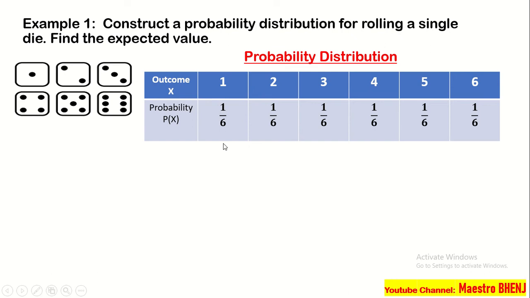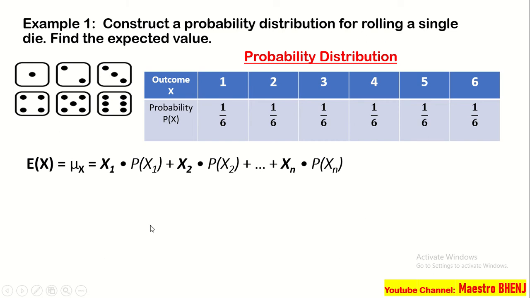So, ibig sabihin, meron silang probability. Ibig sabihin, isang beses lang nalalabas ang pinakamukha ng die na yon na kung saan meron tayong 6 na mukha. So, ibig sabihin, 1/6, ito yung mga chances nila. Yung mga probability na pwedeng mangyari kapag tayo ay nag-roll ng isang die.